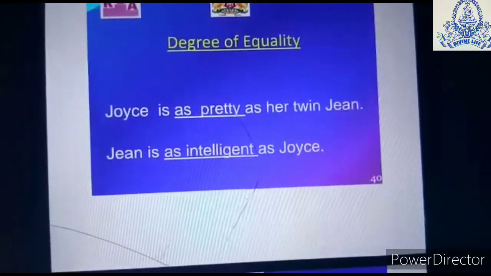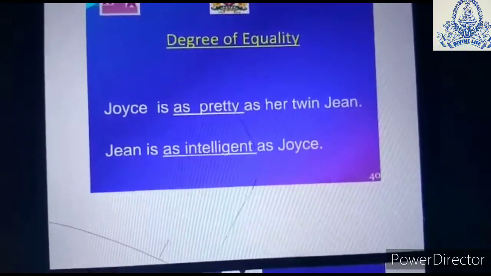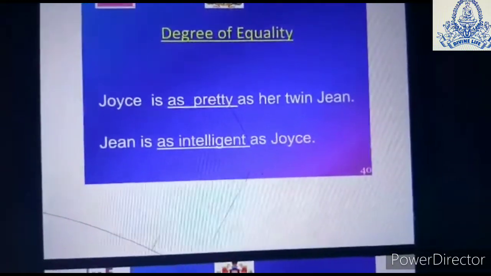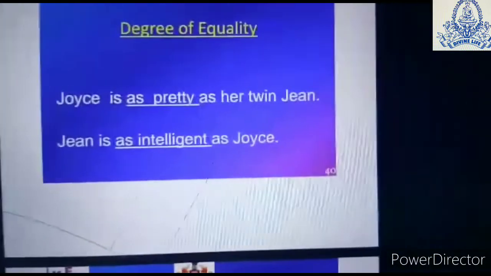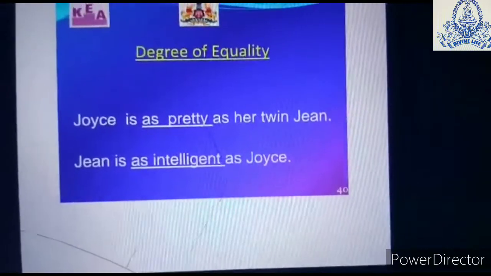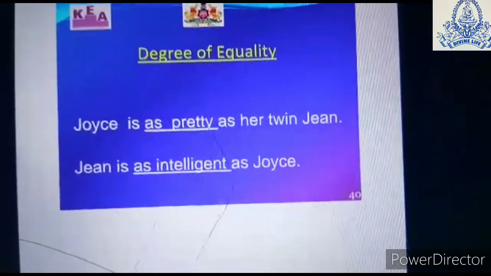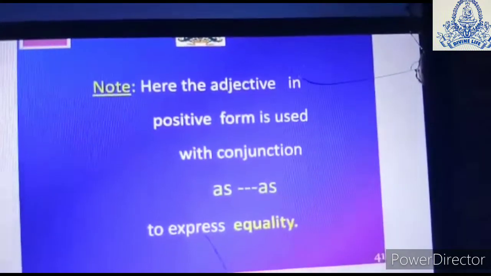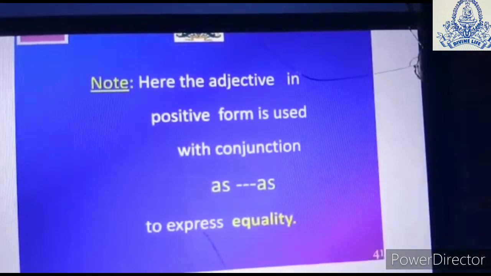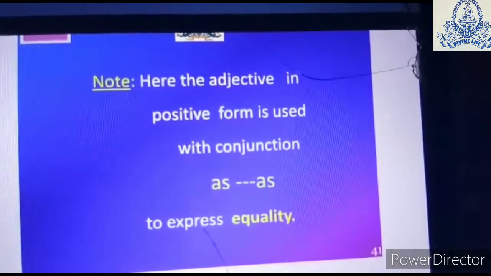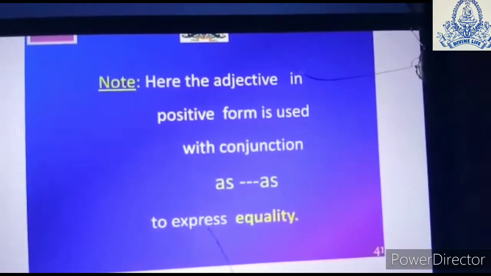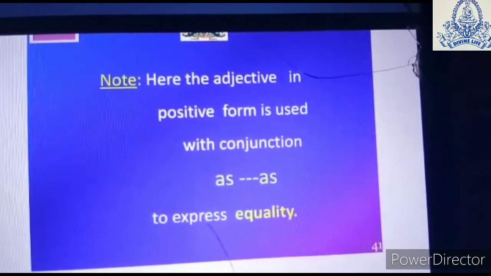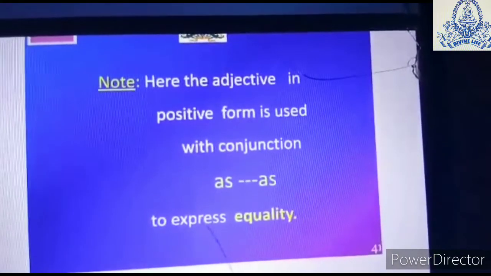Rohit is as good as her brother. His brother is as good as Rohit. Okay, so this type of sentences show us the degree of equality. Now remember, the adjective in the positive form is used with the conjunction "as" to express the equality. So whenever there will be an equality, the word "as" will be shown.